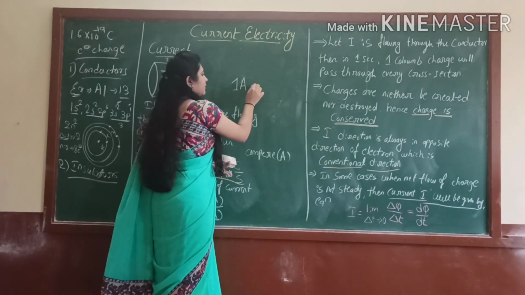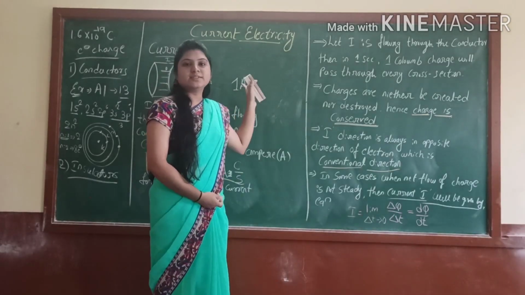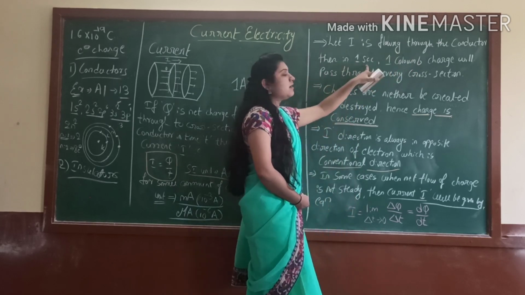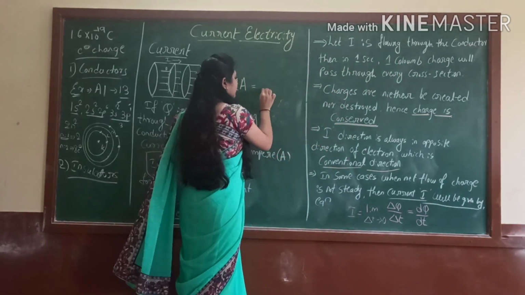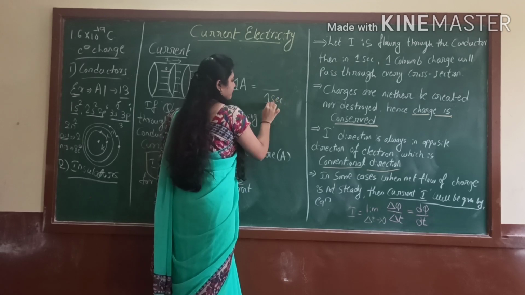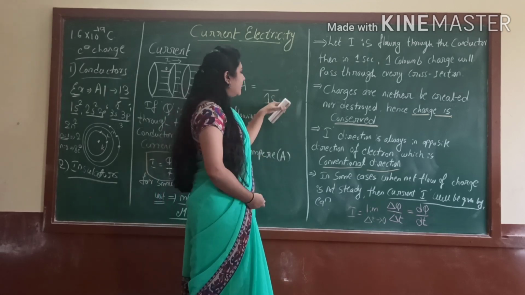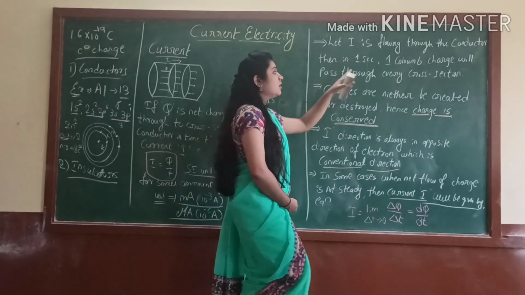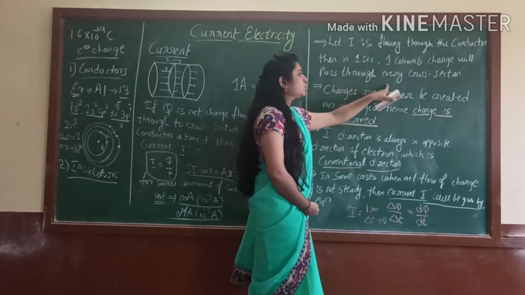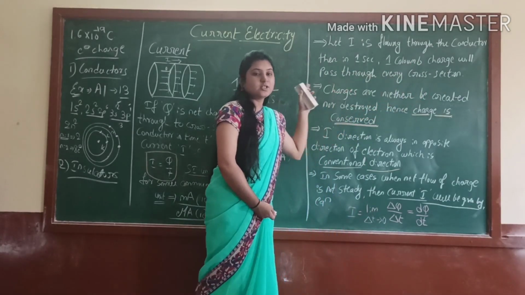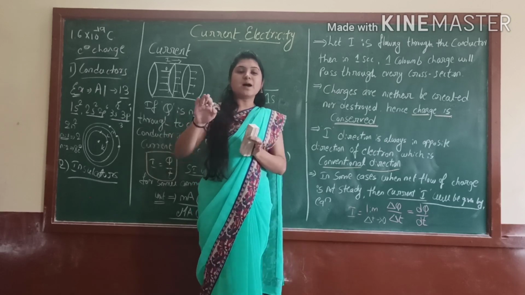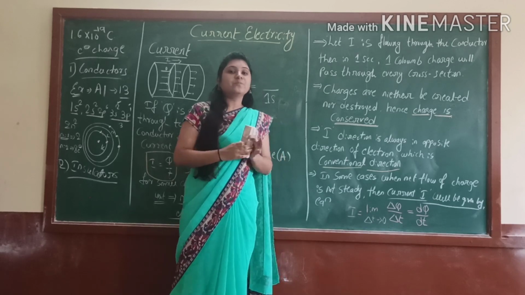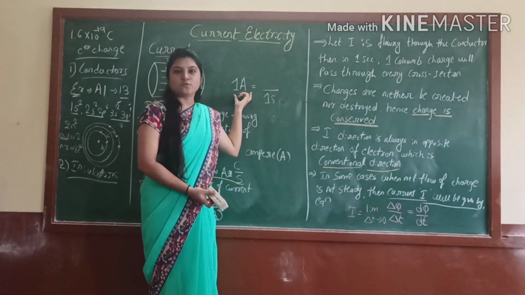1 ampere: if a current I is flowing through a conductor, then in 1 second, at 1 second, current I is flowing. Yes, 1 ampere of current is flowing while 1 coulomb of charge passes through the cross section of a conductor in 1 second. That time constitutes 1 ampere of current.